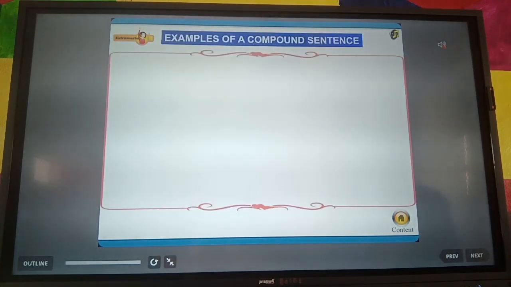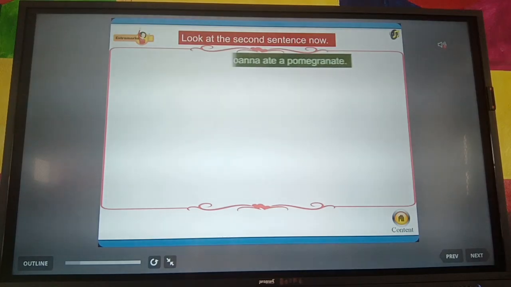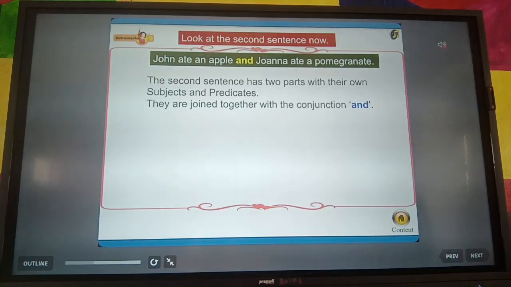Let us see the next one. John ate an apple and Joanna ate a pomegranate. The second sentence has two parts with their own subject and predicates. They are joined together with the conjunction and.